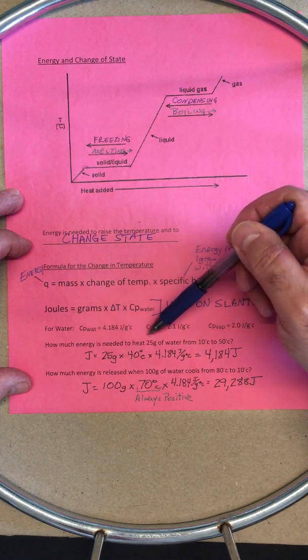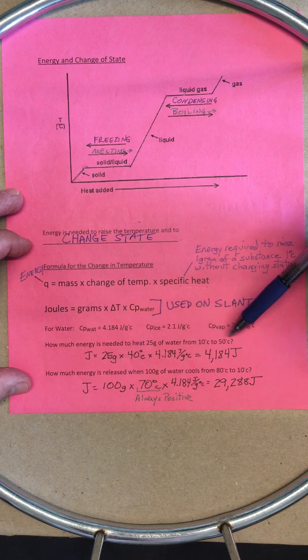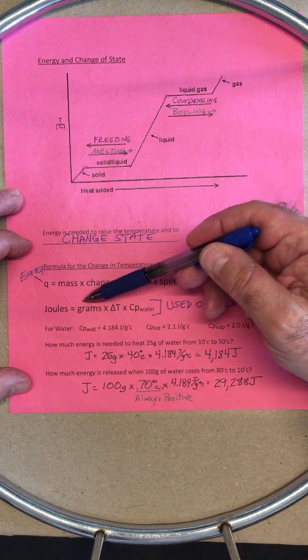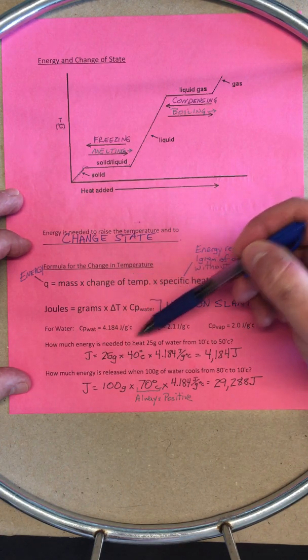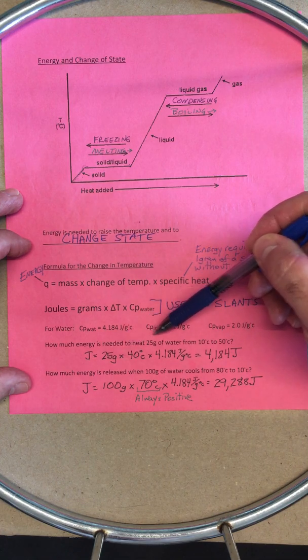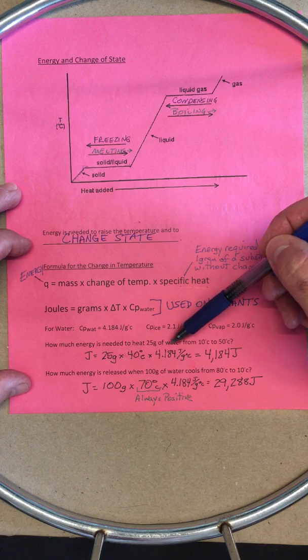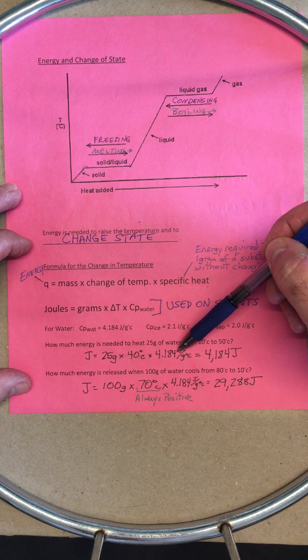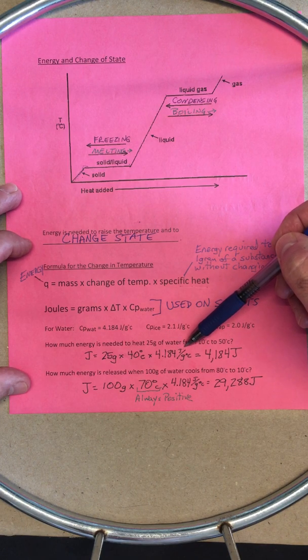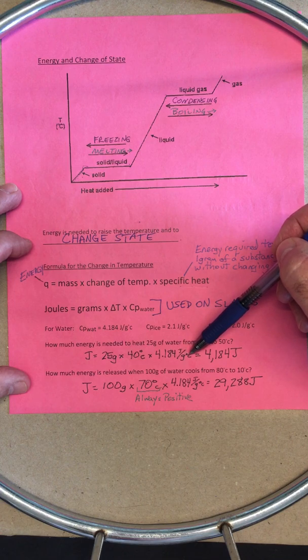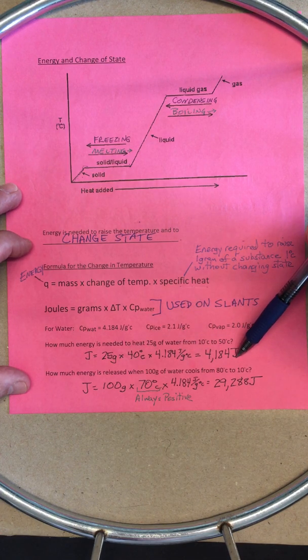So how much energy is needed to heat 25 grams of water from 10 to 50? So grams, delta T, Cp, 25 grams of water. My delta T is 40. And because I'm in water, I'm using the 4.184. That's joules per gram degrees Celsius. So it all cancels out, and you end up with joules.